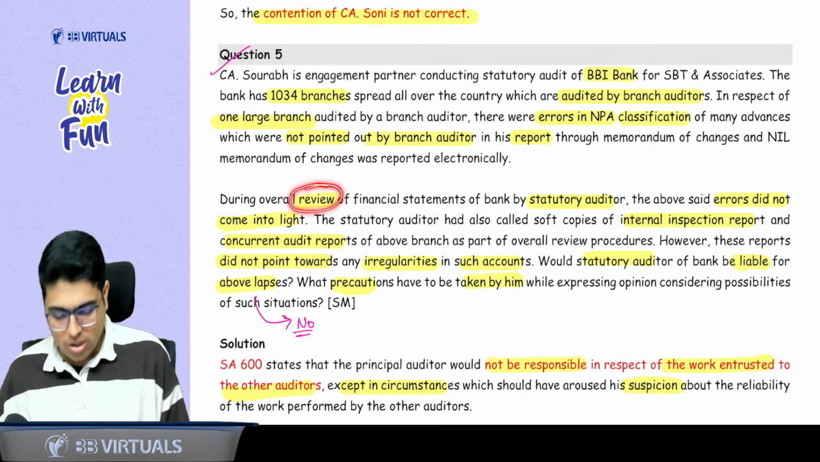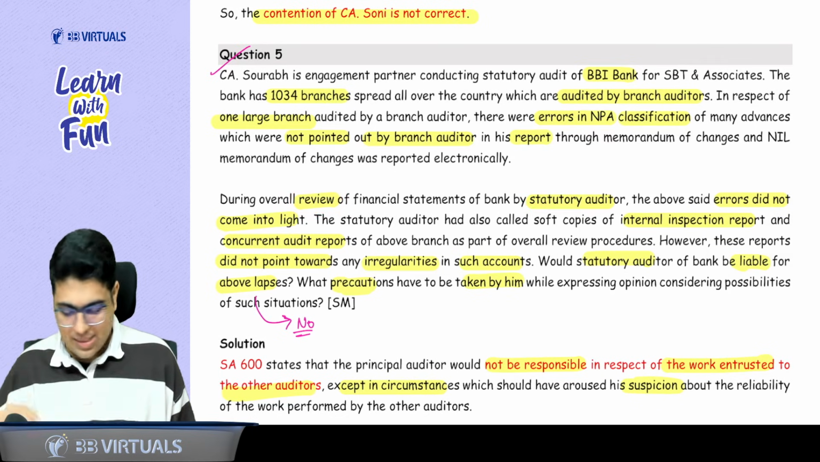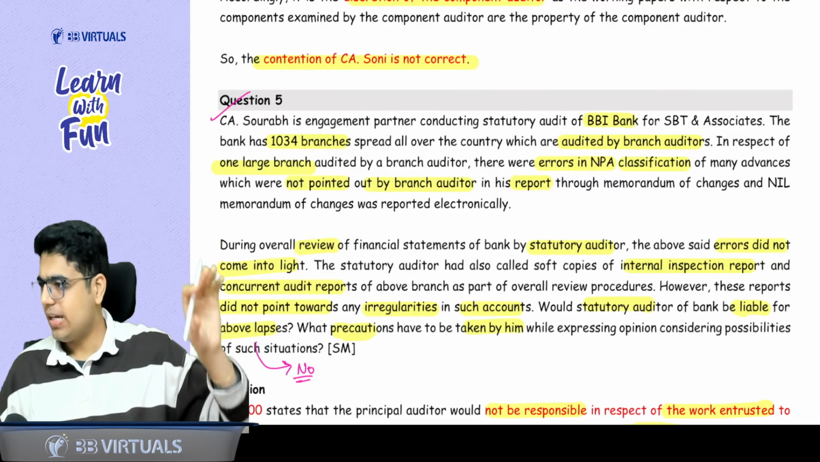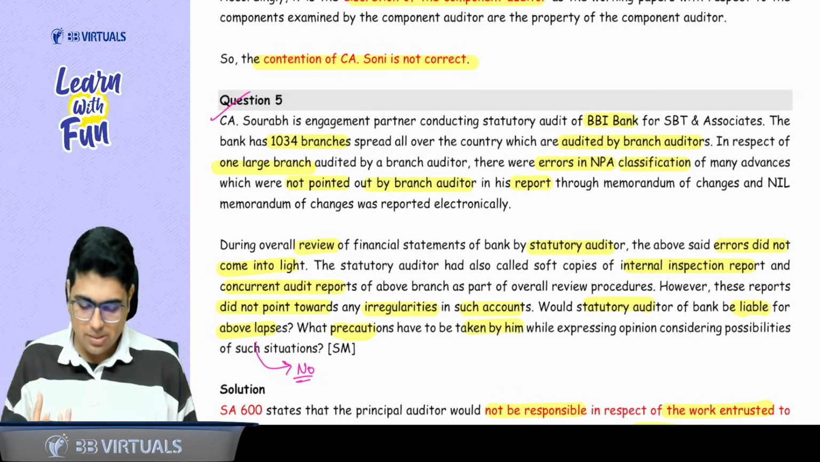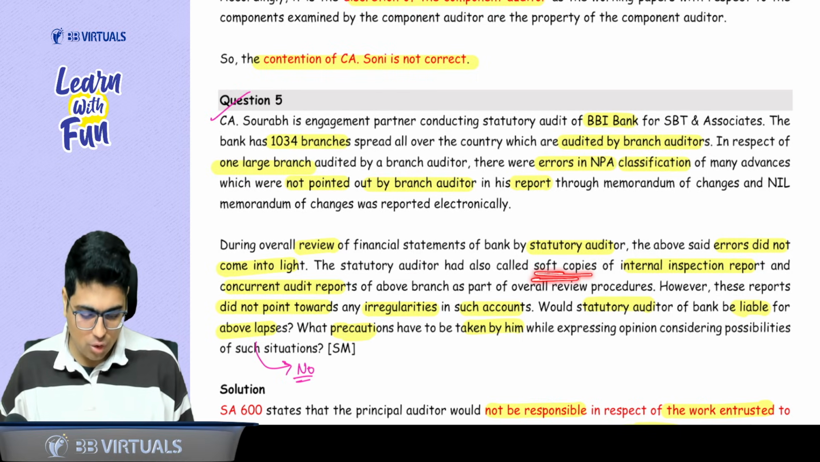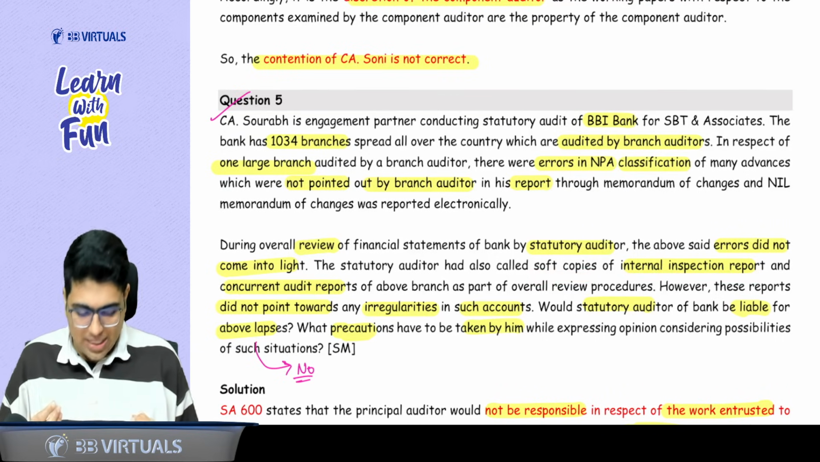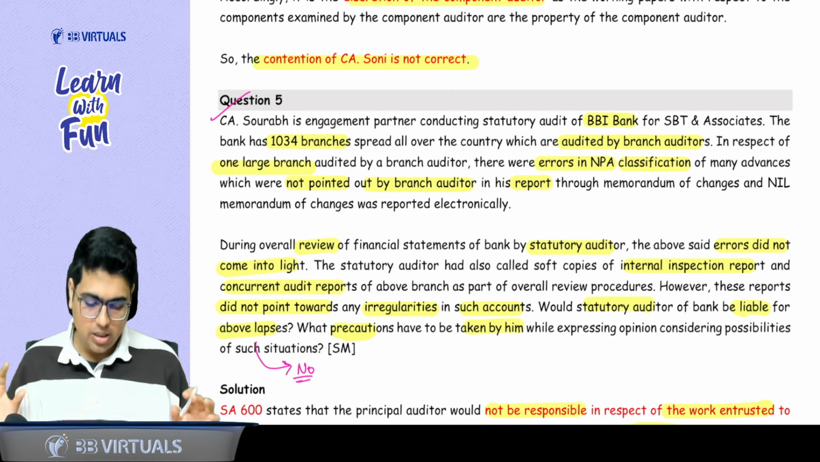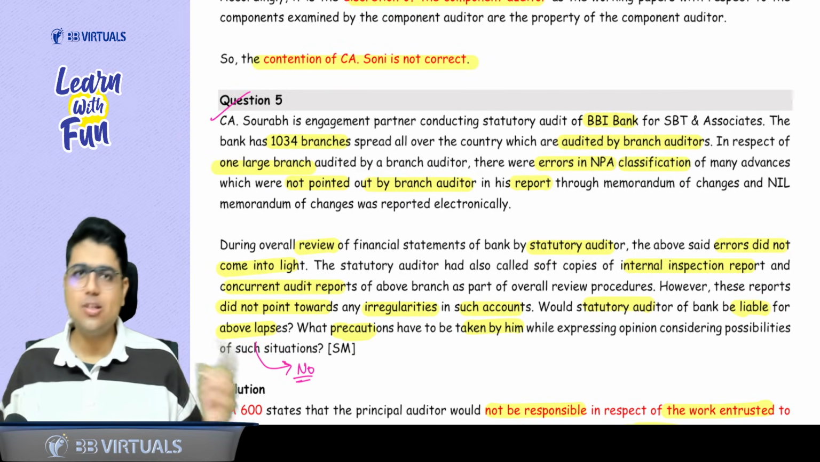Also during the overall review by the principal auditor, these errors did not come to light. That means they were neither pointed out by the branch auditor, nor did the principal auditor find these errors. The statutory auditor, or you can say the principal auditor, called for a soft copy of the internal inspection report and concurrent audit reports. Even in these reports, these irregularities were not pointed out. So now, will the principal auditor or statutory auditor be held liable for the above issues? So the answer is no.